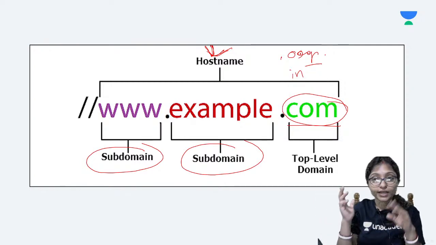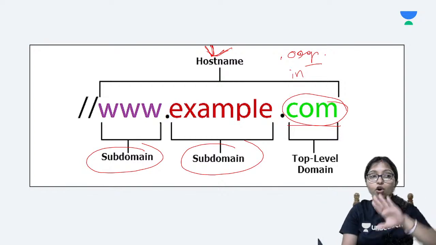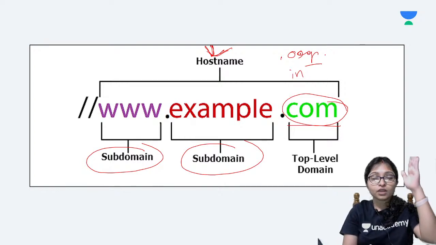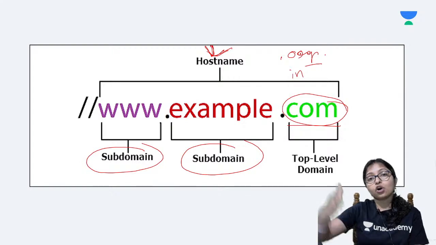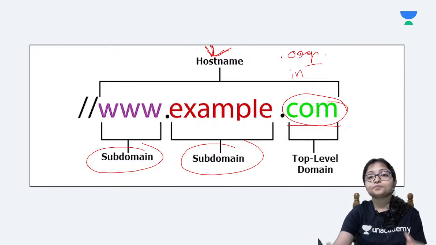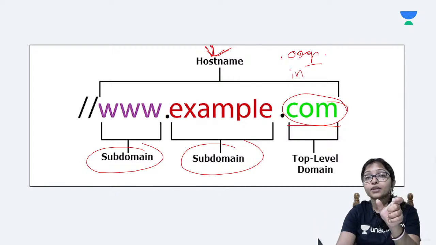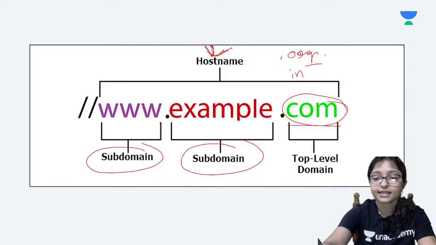All the .com websites I will categorize here, all the .in here, all the .org here. So the top level domain categorizes which website it is.